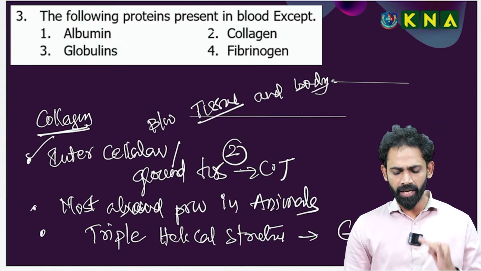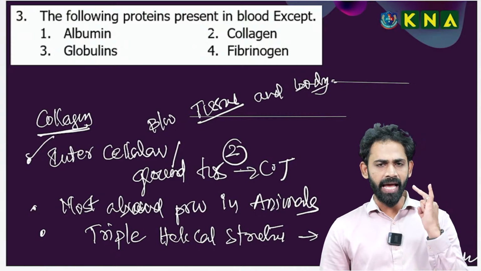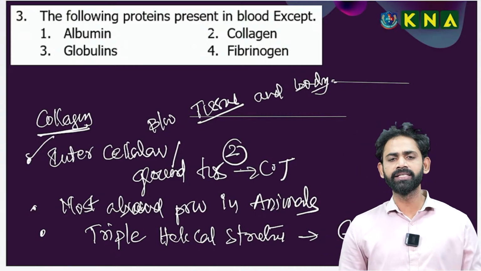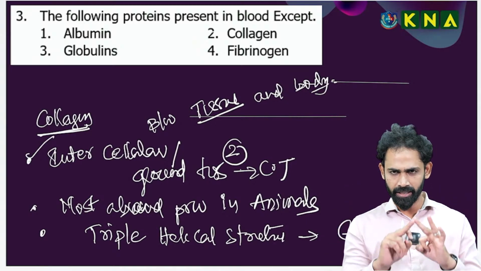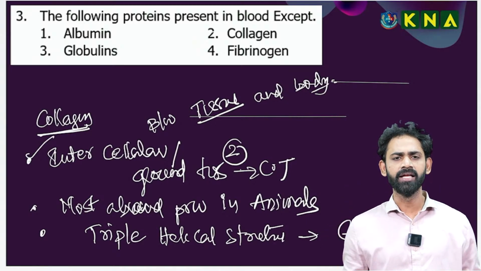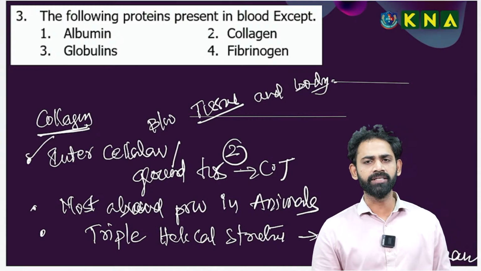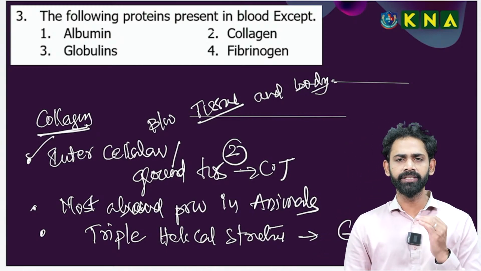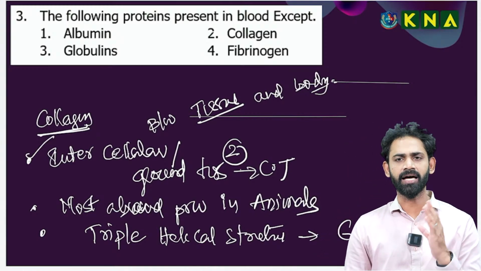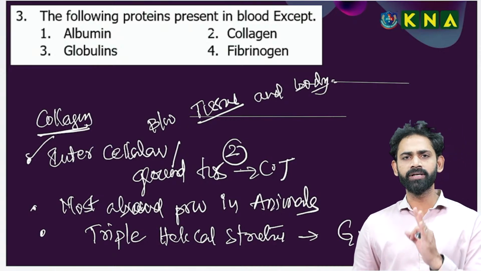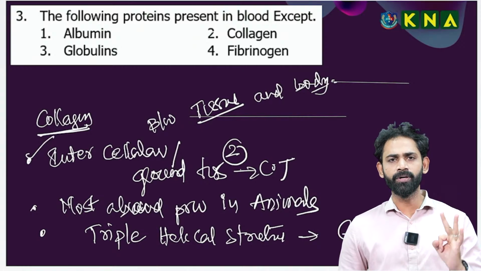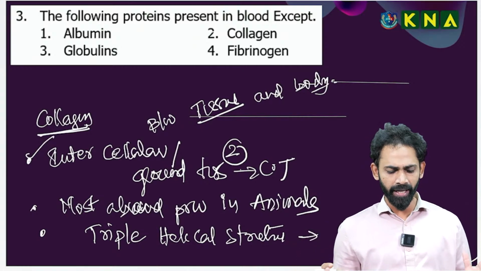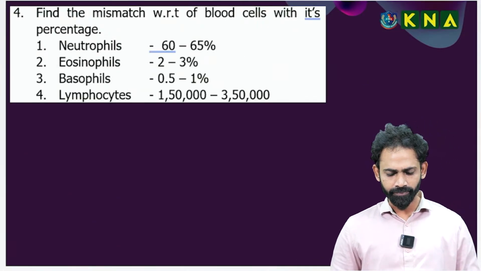Second, collagen is the most abundant protein in animals. Third, the triple helical structure of collagen was discovered by the great G.N. Ramachandran. These are the three points about collagen. Functions of albumins, globulins and fibrinogen we already covered. Going to the next question.